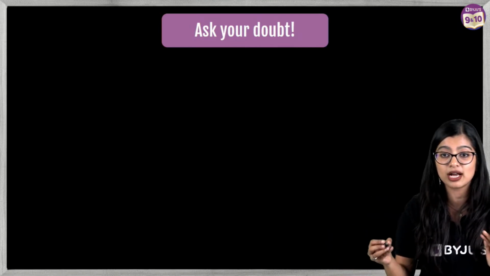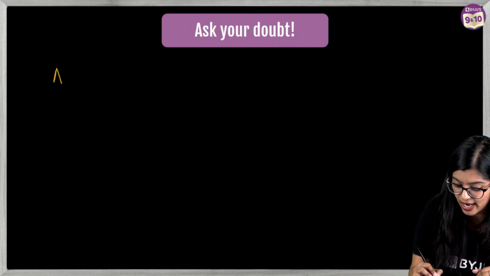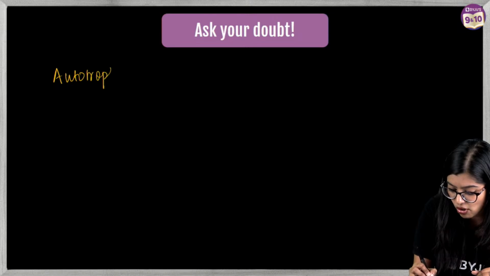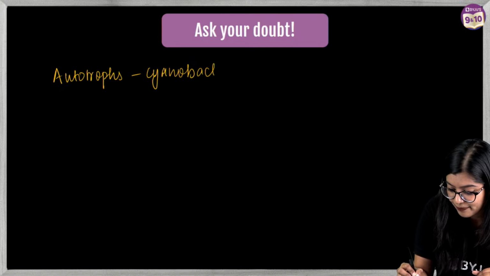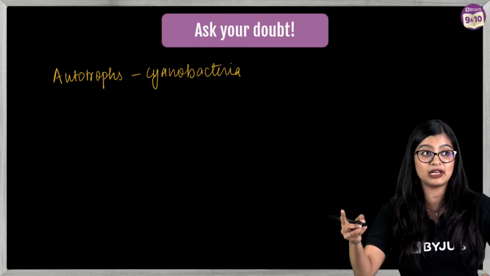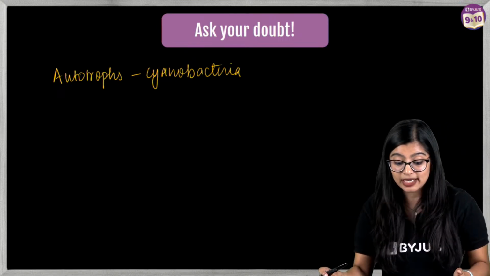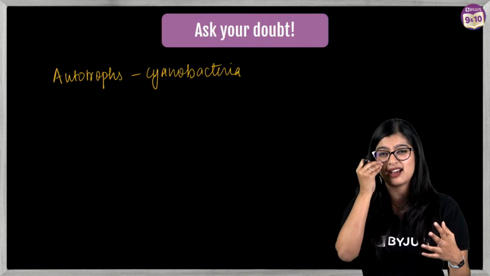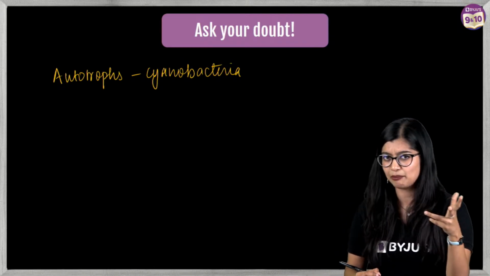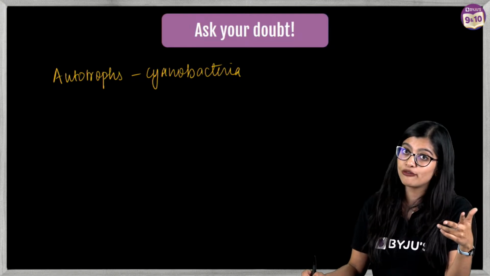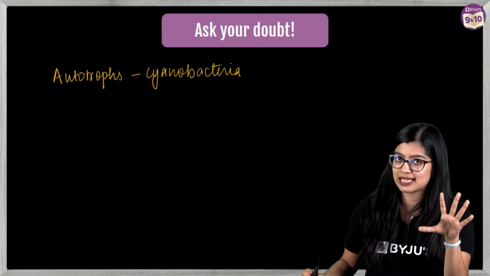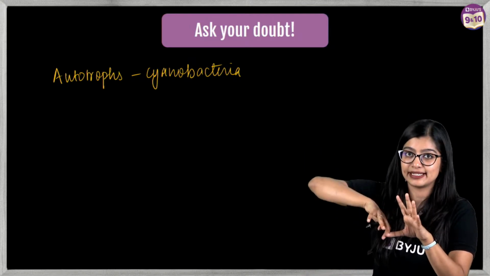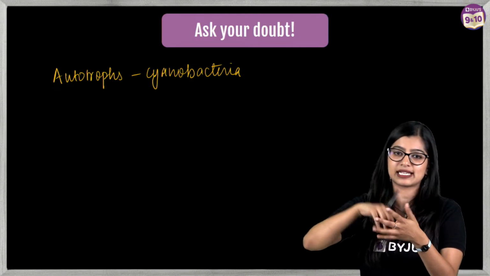Ritika is asking me, ma'am, other examples of autotrophs, right? So your other examples of autotrophs will include certain bacteria like cyanobacteria. Now, cyanobacteria here has the ability to do photosynthesis, right? But then, of course, you have certain bacteria, I'm not really picking out examples, but we see that they prepare their own food, but they don't use photosynthesis as a mechanism. They don't use light, right? But rather they use certain chemicals and they combine them.